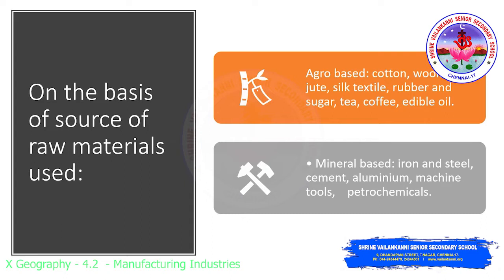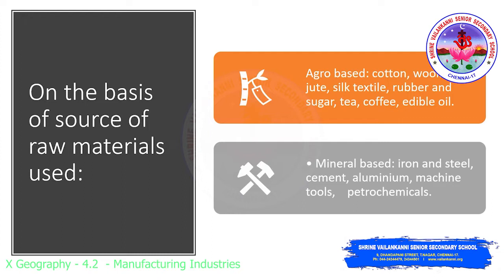So the forest products also come under the agriculture based or agro based industries: cotton, woolen, jute, silk textile, rubber and sugar, tea, coffee, edible oil. So everything comes under the agro based industry. Even paper, even though it comes from forest, is classified as agro based industry only.